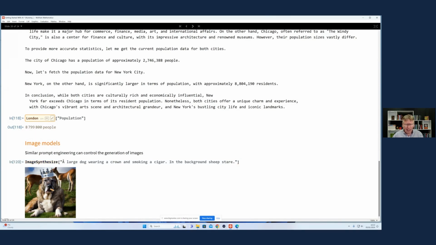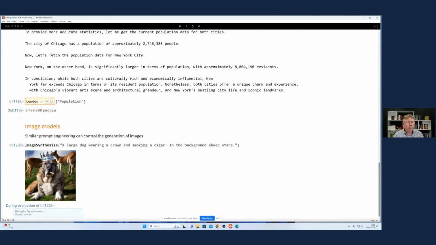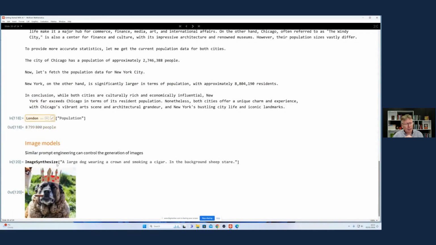And these LLM and generative things have a certain amount of randomness in them because that makes them seem more human-like. So if I call this again, I'll get a different answer. I don't see any sheep in the background, but maybe that's a sheepdog in the background staring at my becrowned, cigared hound.